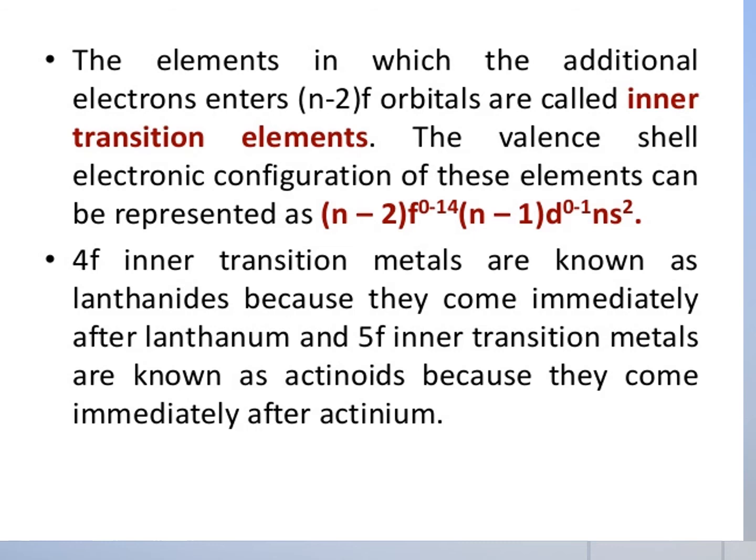So if n is equal to 4 to 7, in periods 6 and 7, that is except lanthanides and actinides, the configuration includes n-2 f orbital. For noble gases, (n-2)f^14, (n-1)d^1 to 10, ns^1 to 2. So these are the electronic configurations.